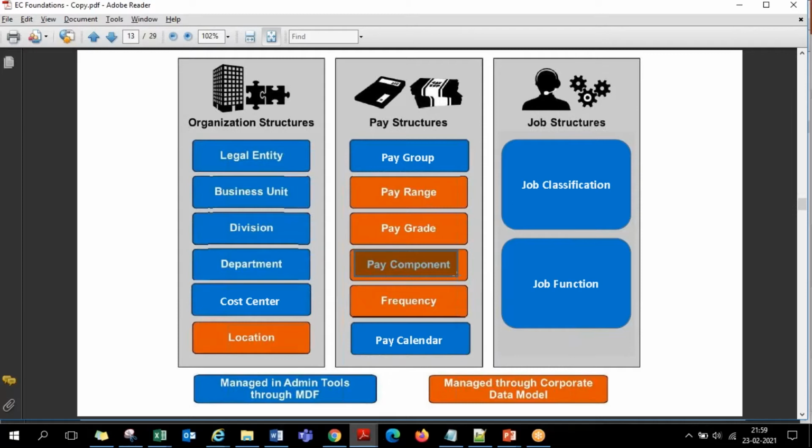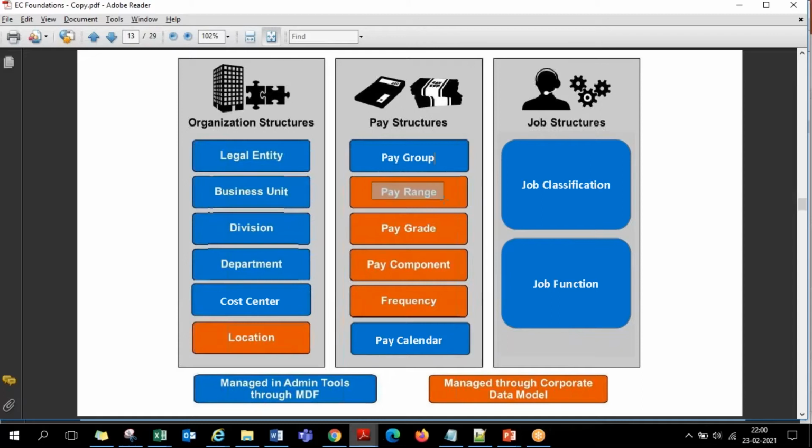Apart from that, is there a transportation allowance given to them? Is there any dress allowance given to the employees? School fees allowance, children's school fees allowances, like that are the different pay components or the benefits that the company is giving. All the salary components are to be listed. Salary components are nothing but pay components. For the people who are from SAP HCM background, you can refer to them as wage types. In SAP HCM, the way we have wage types, it's the pay components here.